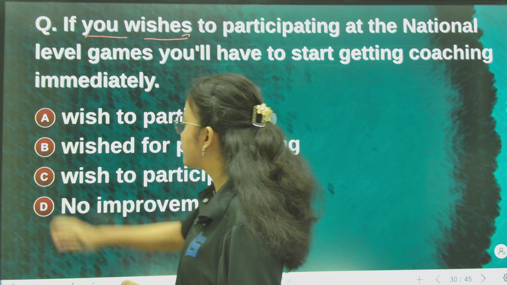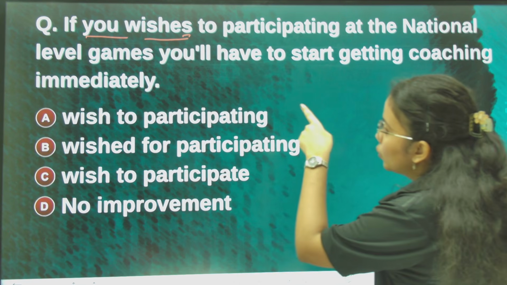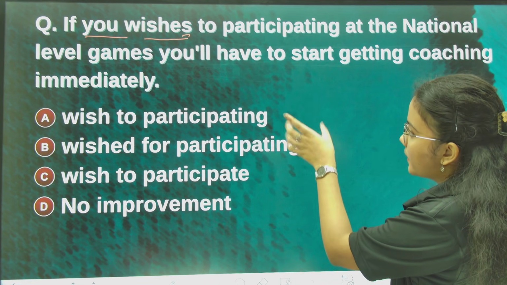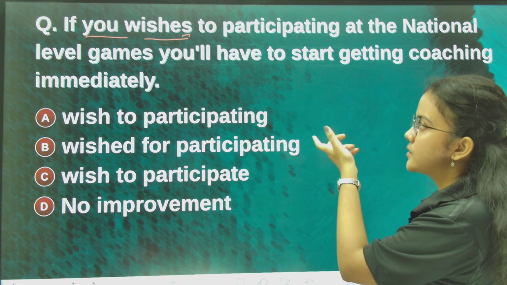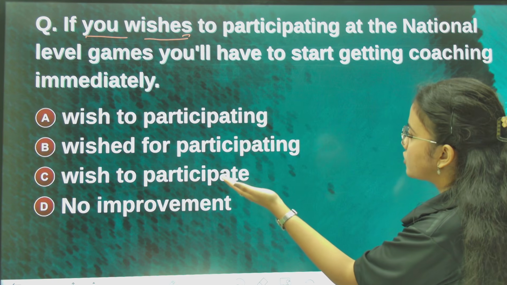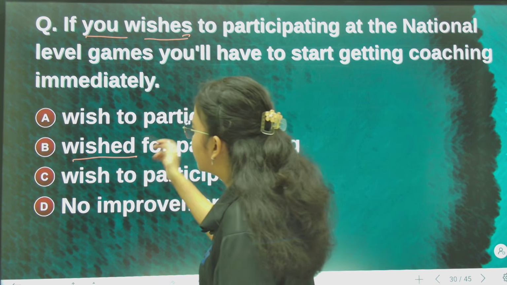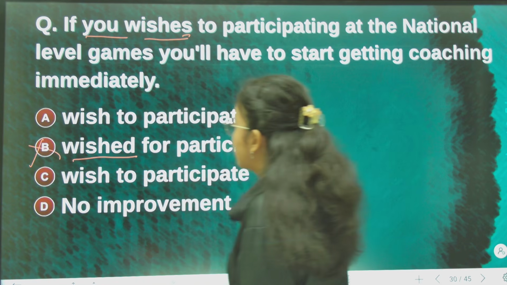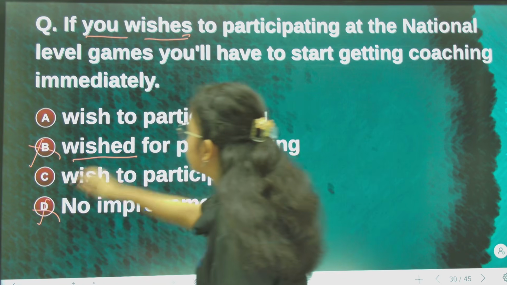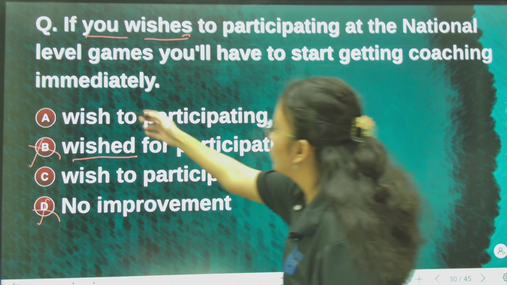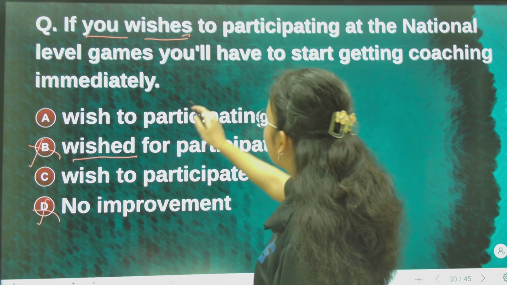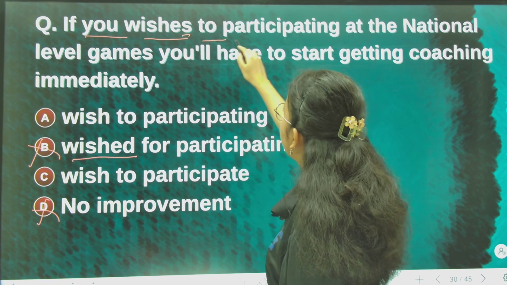Now see, "wished for participating". The context of the sentence is present tense, so since it is present tense, wish to past, like option B, will not work. So no improvement is not right because the sentence needs improvement. If you wish will be correct. Now see, after "to" we never write continuous.